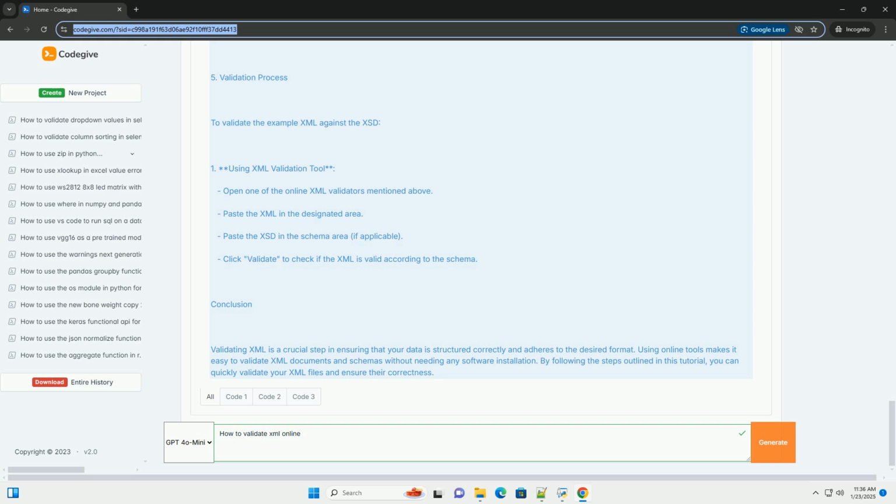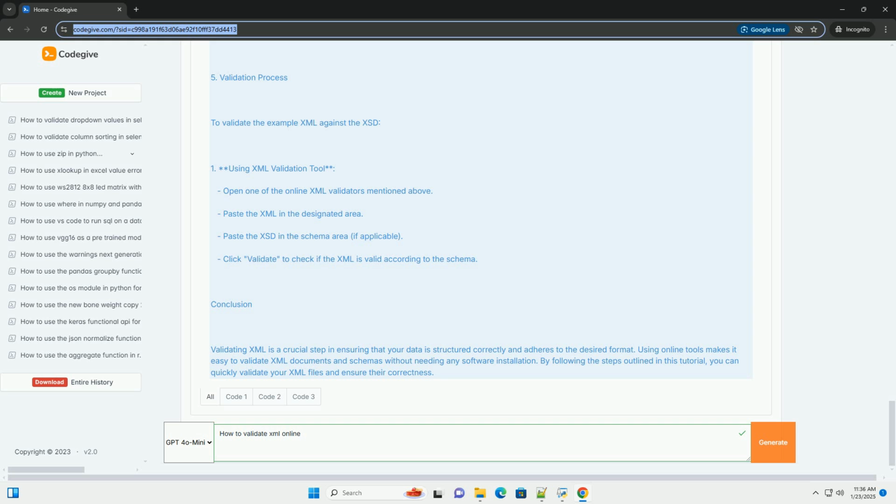3. How to validate XML online. Here are some popular online XML validation tools. A. XML Validator, https://www.xmlvalidation.com. 1. Go to the website. 2. Paste your XML code in the left pane. 3. If you have an XSD schema, you can paste it in the right pane. 4. Click on the Validate button. 5. Review the validation results.